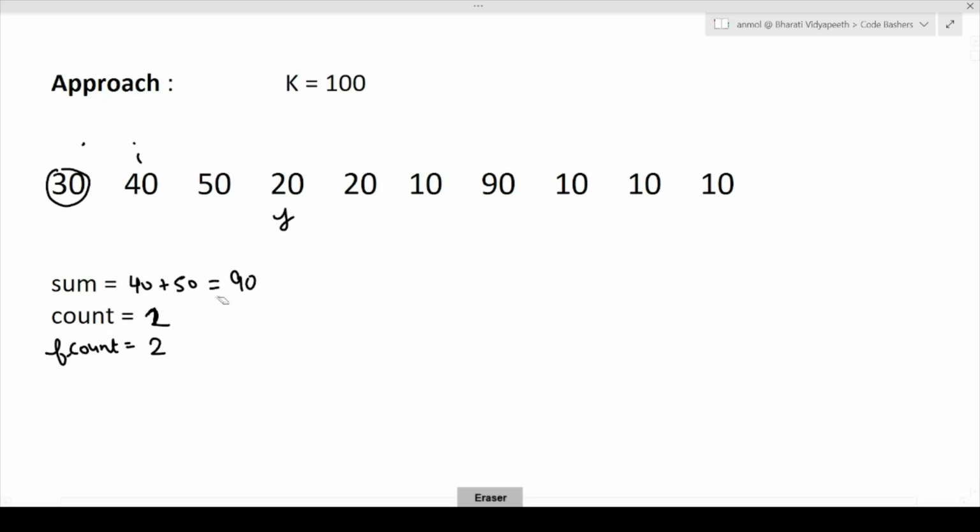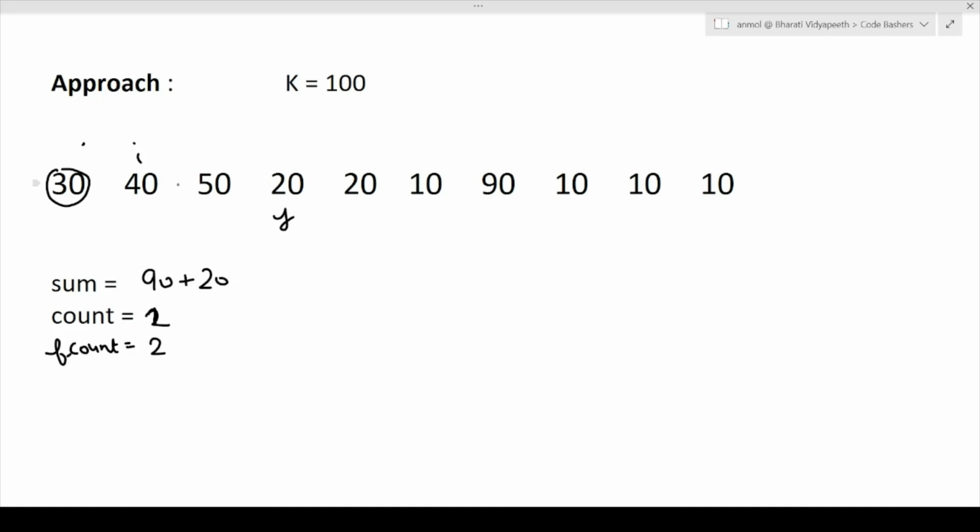Now we will check, the current sum value was 90. Now we will add the j value, that is 20. 90 plus 20, is it a valid move? We are just checking. Our current sum is still 90, but 90 plus 20, is it a valid move? The answer is no, it is not a valid move.